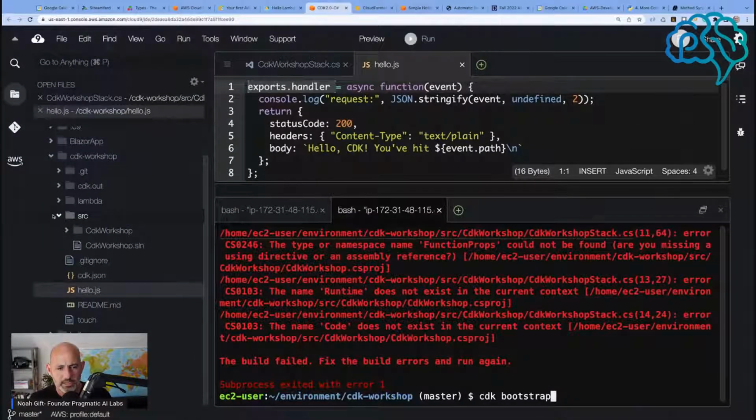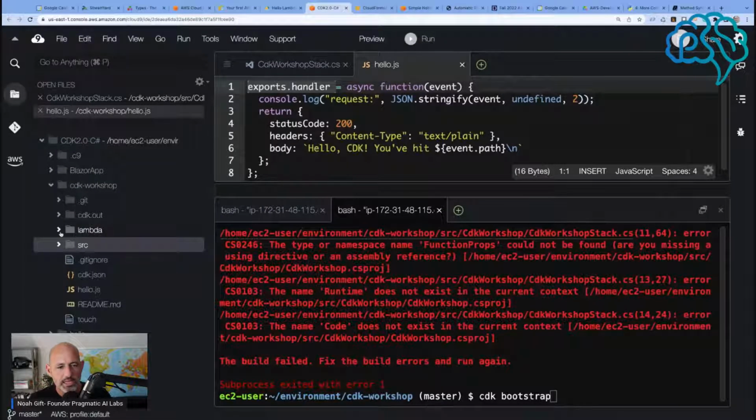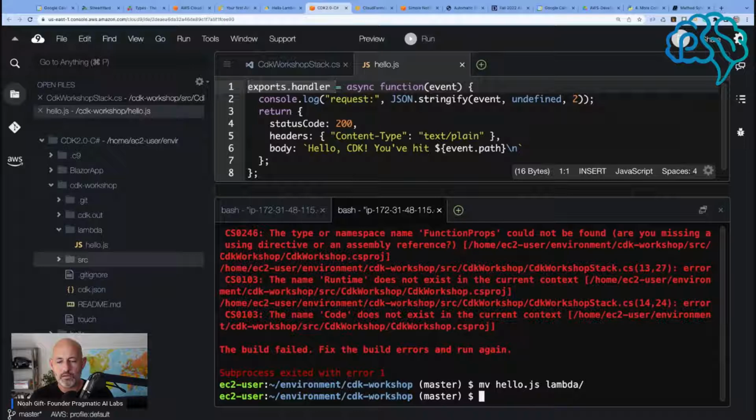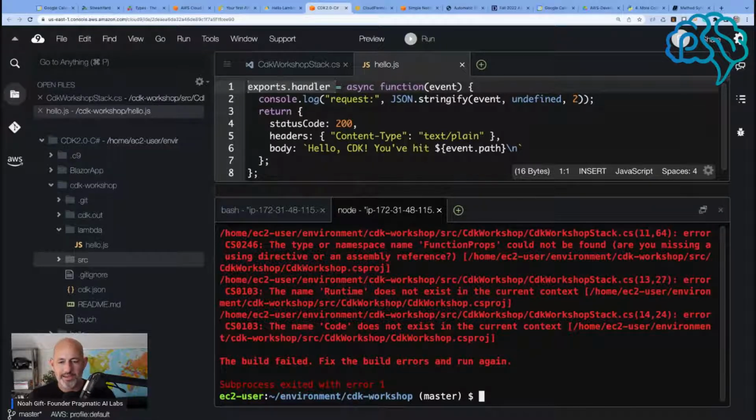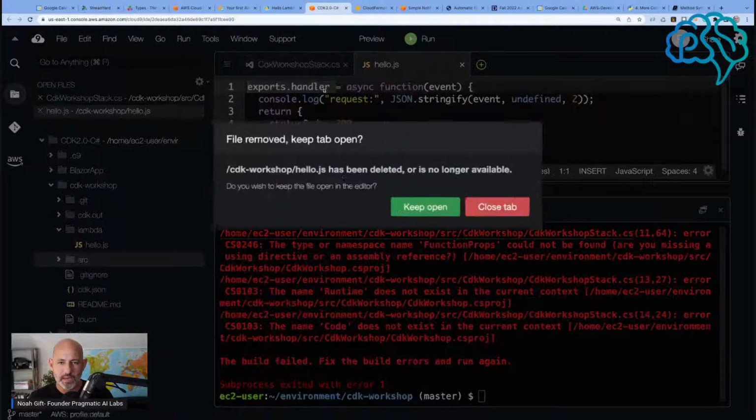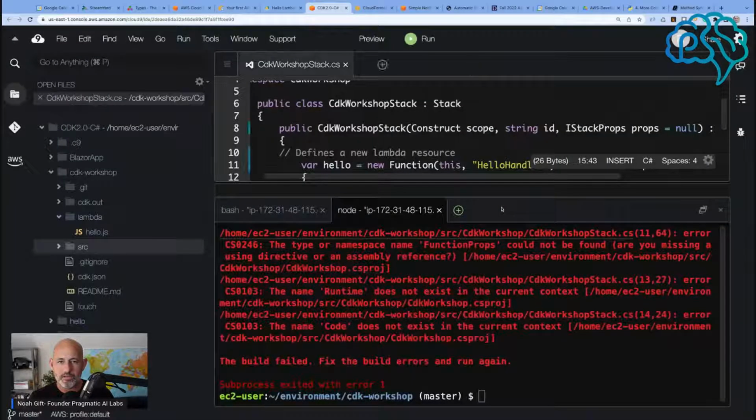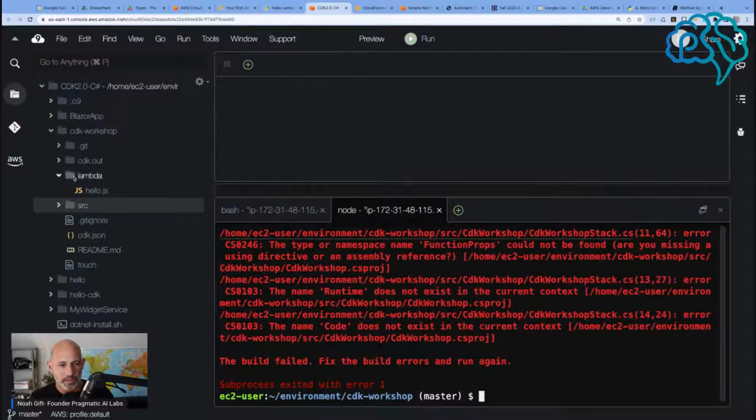So the question is, did I not make a Lambda directory? Look, I didn't put the source in there. That's the problem. So I need to move the hello to Lambda. There you go. Now does it work? Nope. The runtime does not exist. And what do we got here? Close tab. So we got a Lambda there.